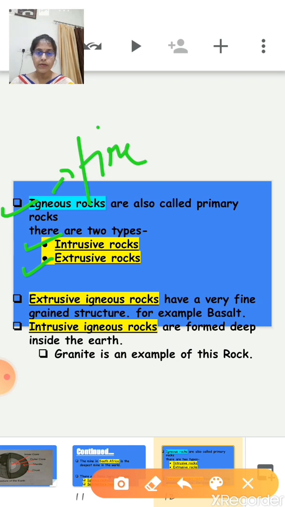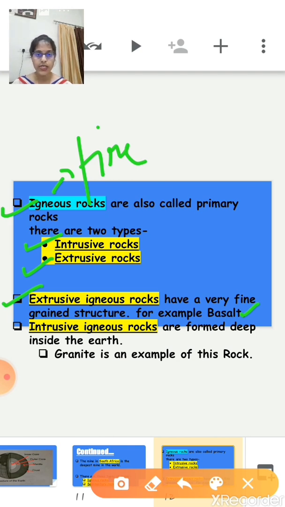So extrusive igneous rocks: when the molten lava comes onto the earth's surface and solidifies, rocks formed in such a way are called extrusive igneous rocks. They have a very fine grained structure, and basalt is an example of extrusive igneous rock.